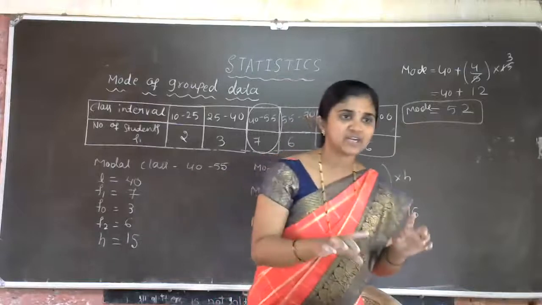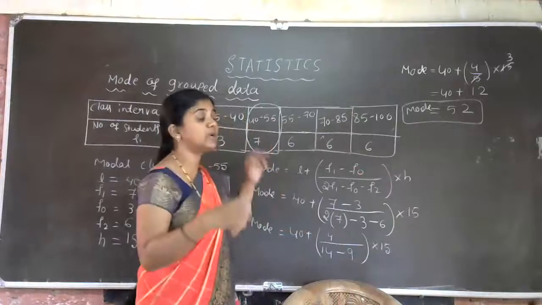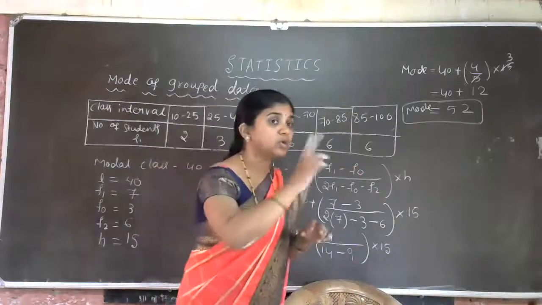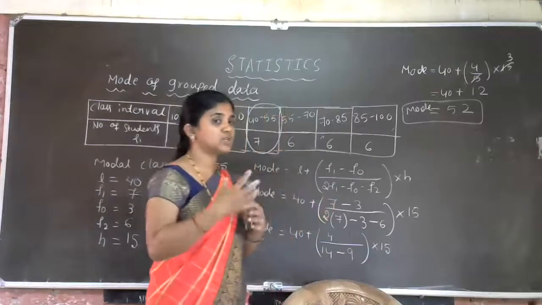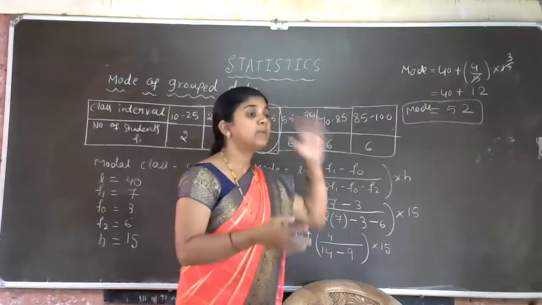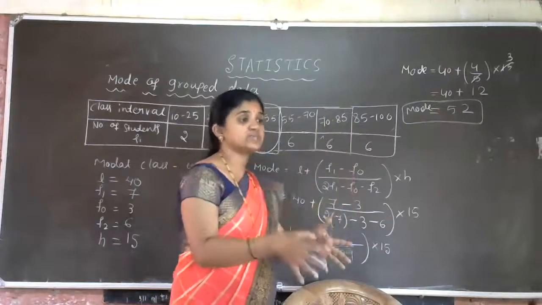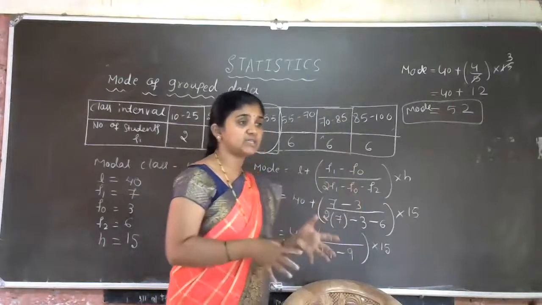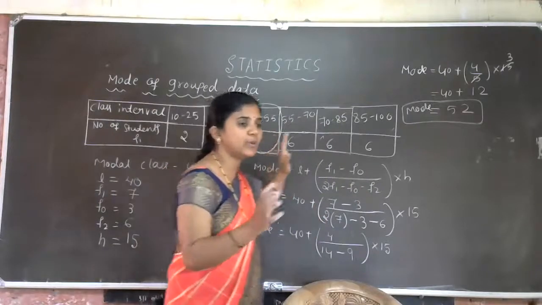It is mentioned that if the 2 frequencies are the same, then it is called a multimodal class. But it is difficult for this formula. That's why in this 10th standard, they have concentrated only on the single modal class. So no need to worry about the multimodal class.